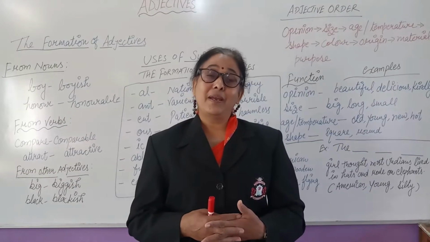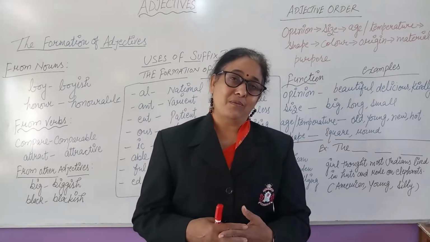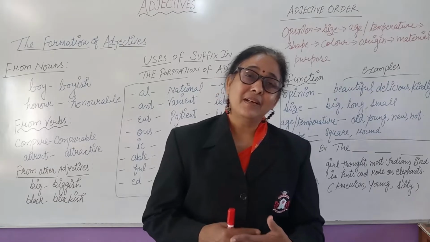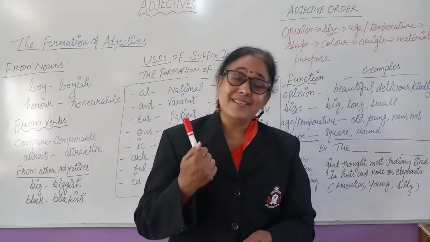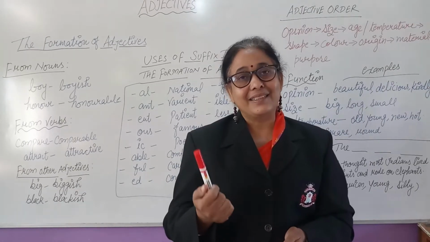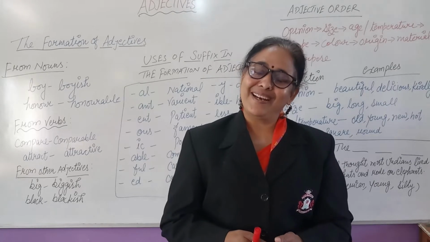Further, there may be demonstrative adjectives. When you point out something or indicate something, then it is a demonstrative adjective. Like, this pen is red. So you are pointing out a particular pen. This, that, these, those, these are the demonstrative adjectives.